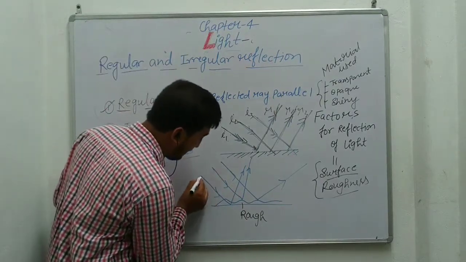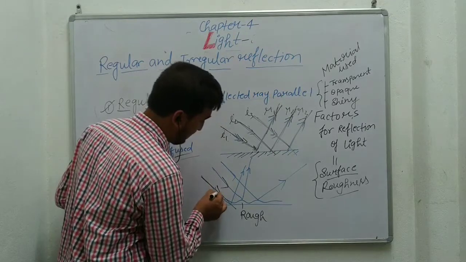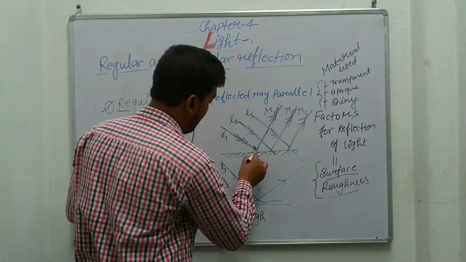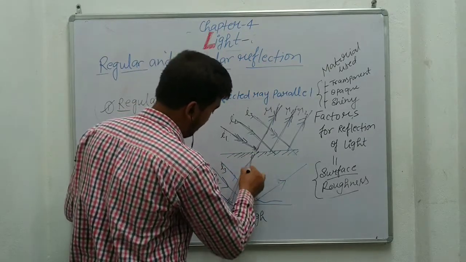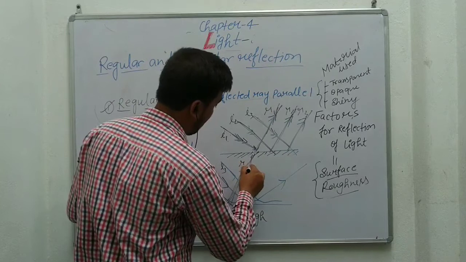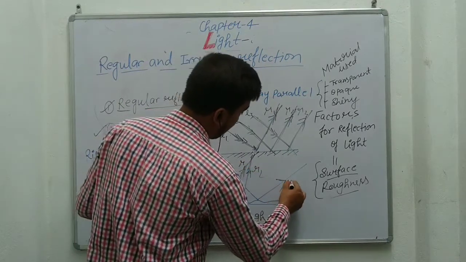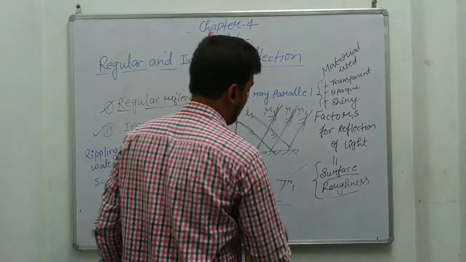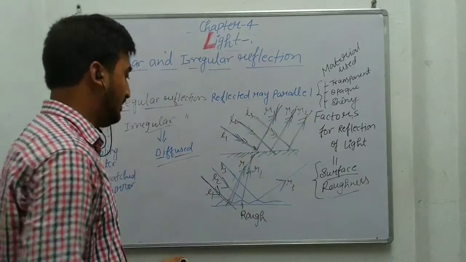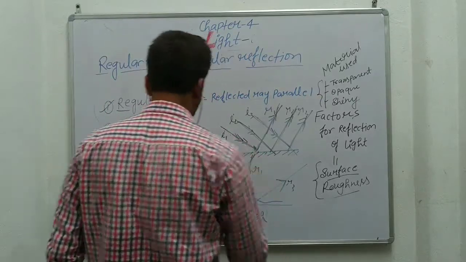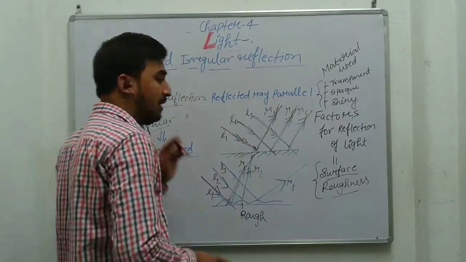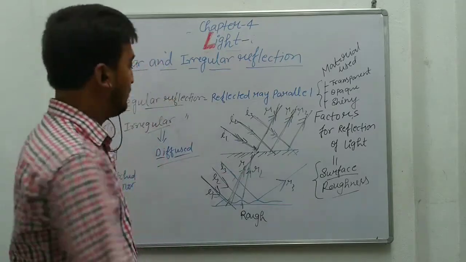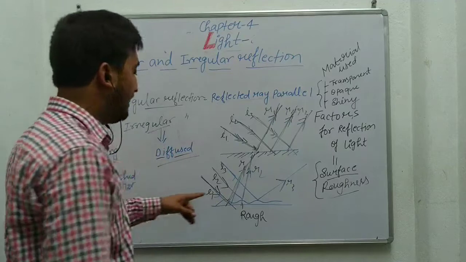But in the case of irregular reflection, these are the incident rays I1, I2, I3. Here you can see this line is cutting that line, R1, R2, and this one is going in this way. Not a single line is parallel to another. R1, R2, R3 are all going in different directions. So we can say these are non-parallel lines and it shows irregular reflection.